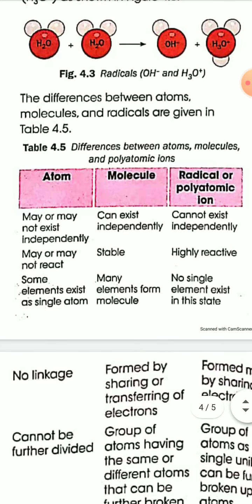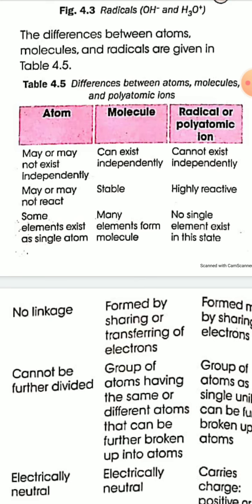Now, the difference between atoms, molecules, and radicals, table number 4.5. First atom, then molecule, and then radical or polyatomic ion. An atom may or may not exist independently, but a molecule can exist independently. And a radical never exists independently. They always exist in combination with some other ions.